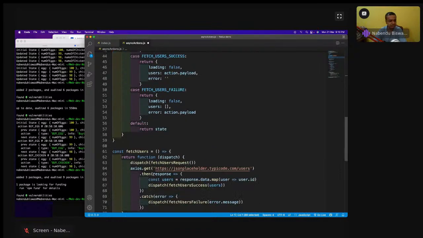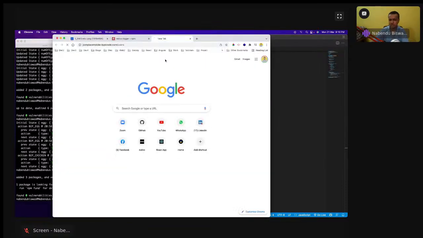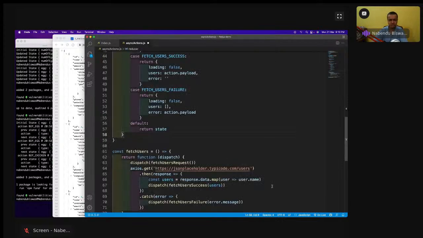Then immediately after this, I am doing an axios.get, doing the API call to the users endpoint. The response I'm getting, I'm mapping through it, user dot name. I'm getting an array of strings like this. So this endpoint I'm hitting. Those who know, I generally hit this endpoint or the posts endpoint. I'm taking dot name, creating an array of strings.